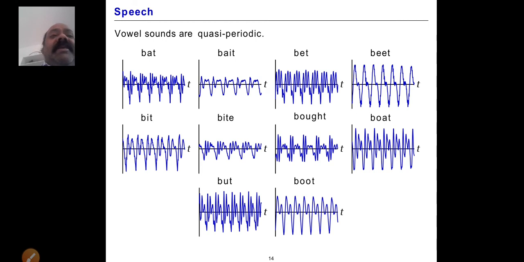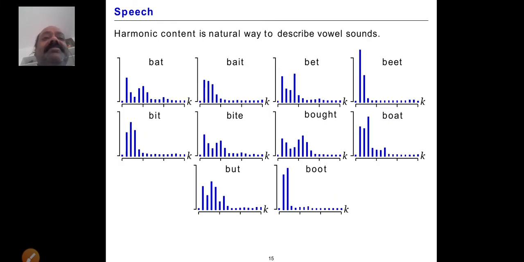These sounds give a variation of the signal like this. These are quasi-periodic signals, generally seen in musical instruments. This is speech, with harmonic content, a natural way to describe the vowel sounds.